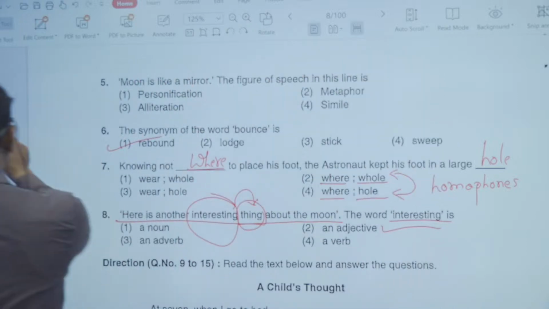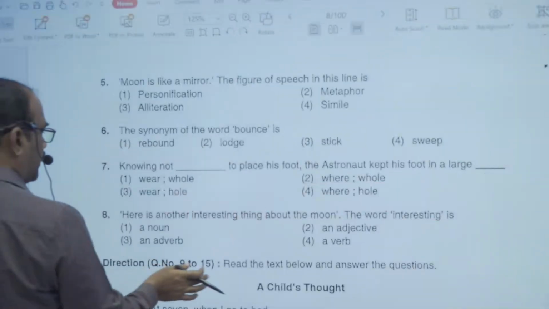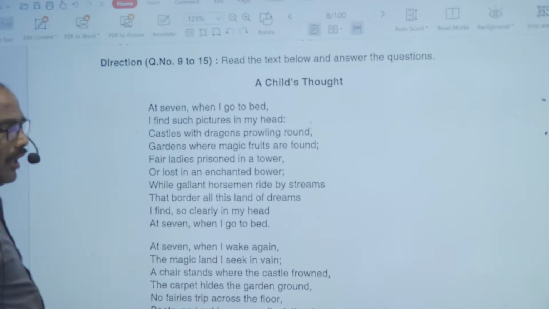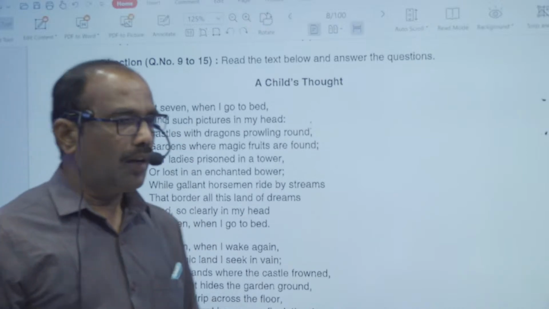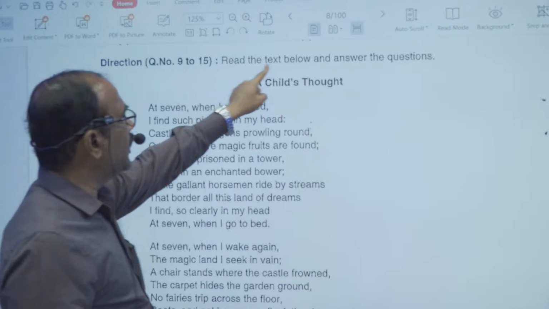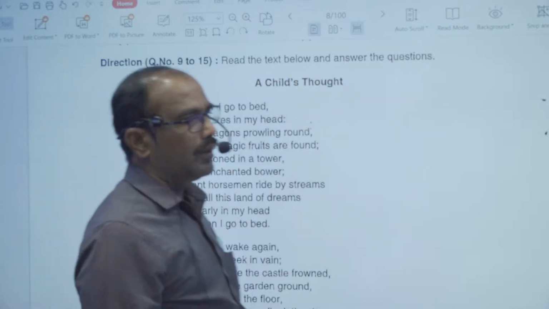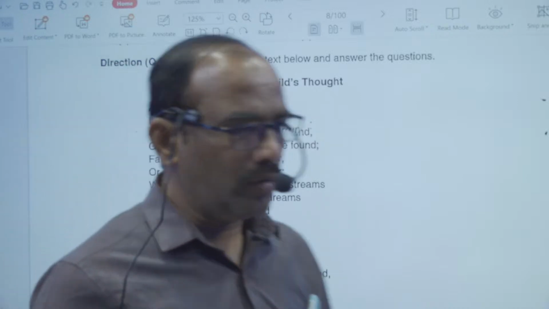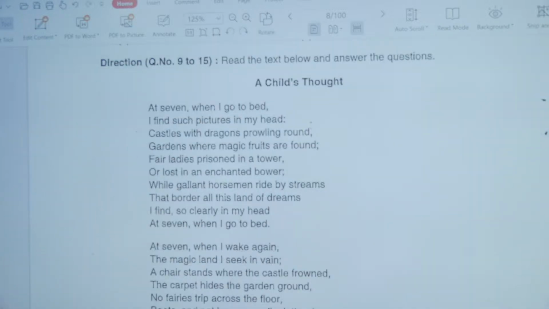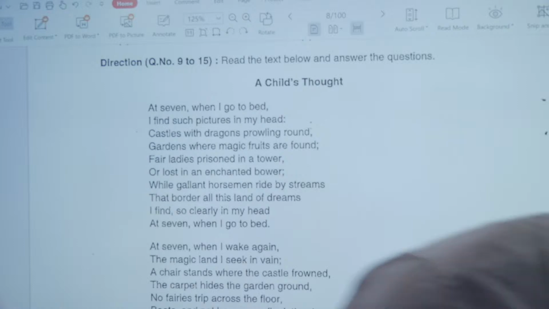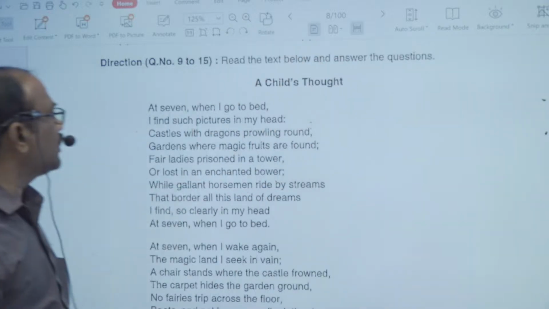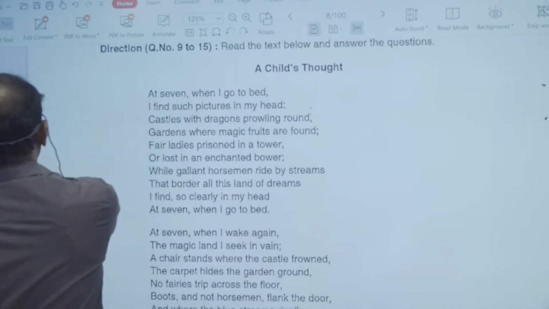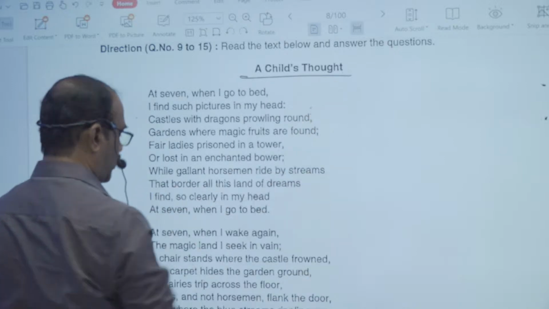And now look at the next question. Question numbers 9 to 15 are related to: read the text below and answer the questions. It means there is a poem, and the questions are related to the comprehension of the poem. So look at the title of the poem, A Child's Thought. That is the title.